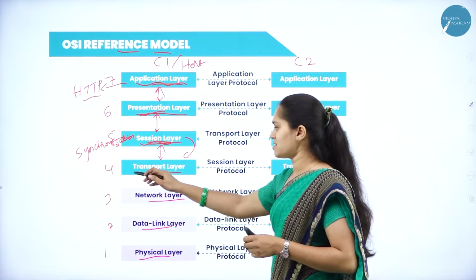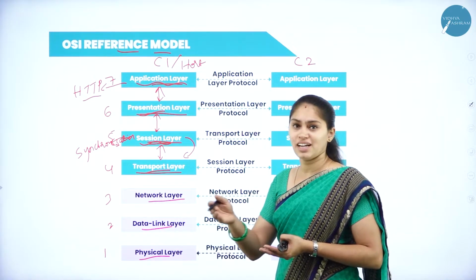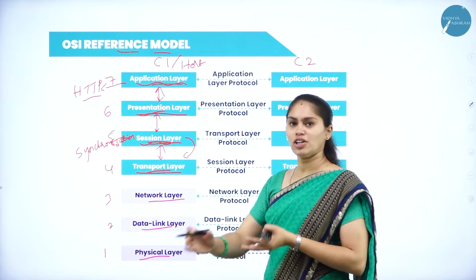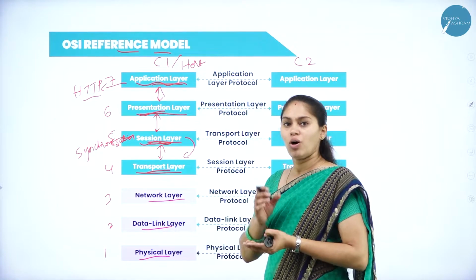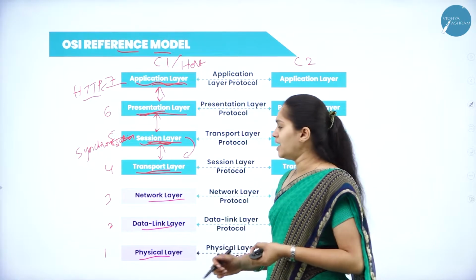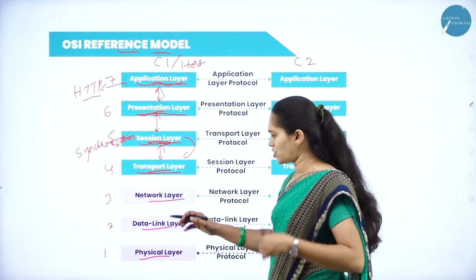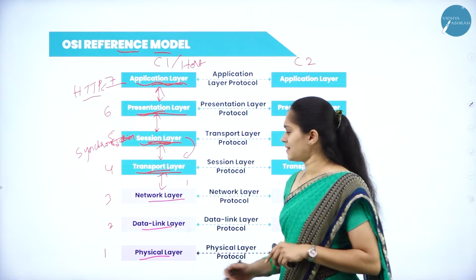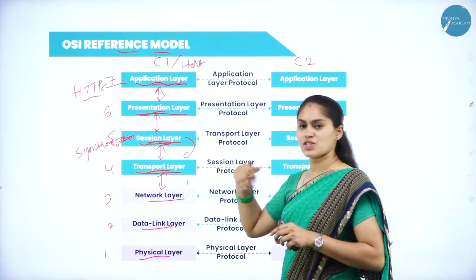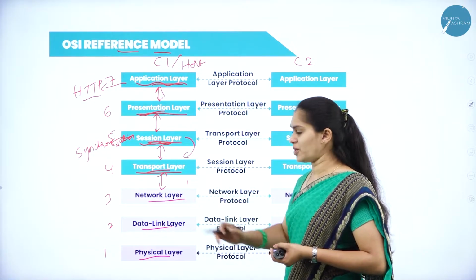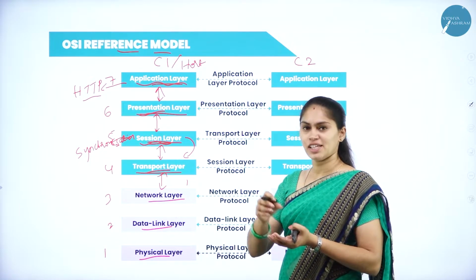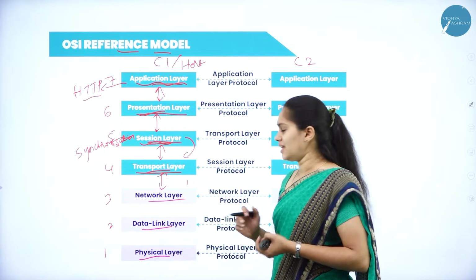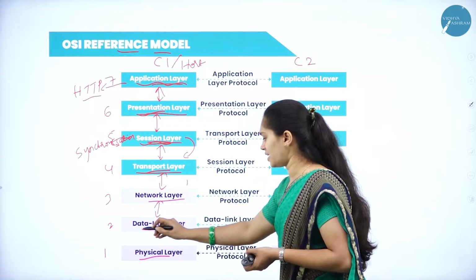If necessary, the transport layer will split the data into a number of small packages. Then it will check whether I got all the values, all the data and information. Then it sends this data and information to the next layer, that is the network layer. The network layer gets the packets from the transport layer and arranges the data or packets from source to destination. Then that is shared with the data link layer.